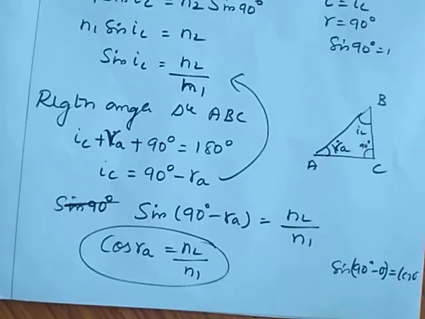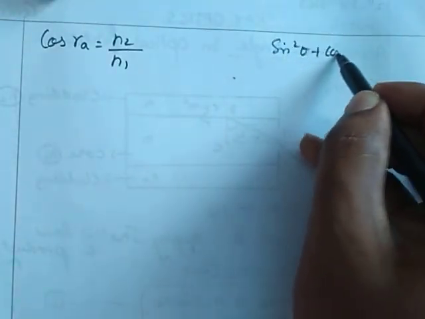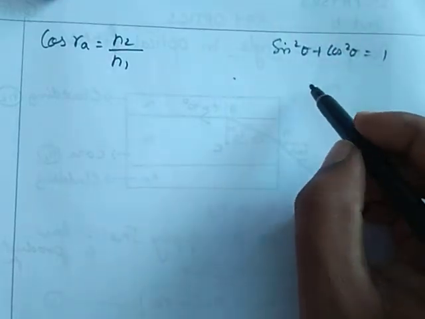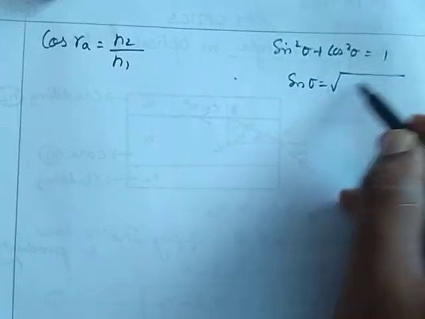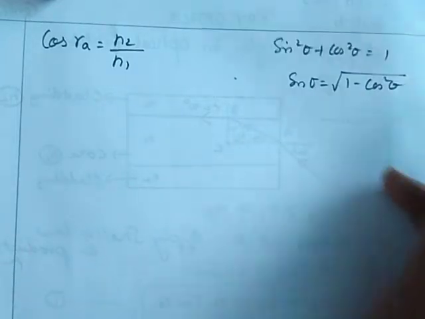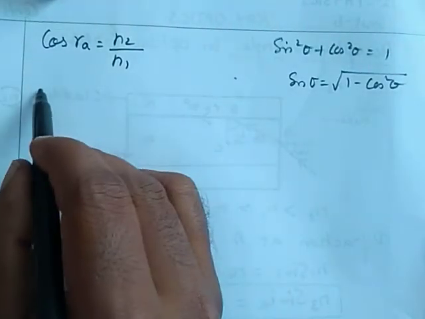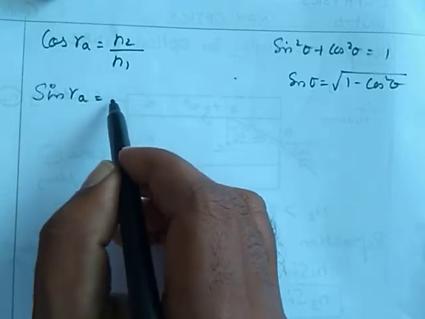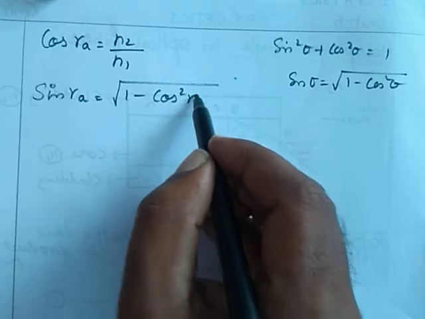And also we know sin square theta plus cos square theta is equal to 1. So we can write sin theta is equal to root of 1 minus cos square theta. So I substitute here sin RA is equal to root of 1 minus cos square RA.